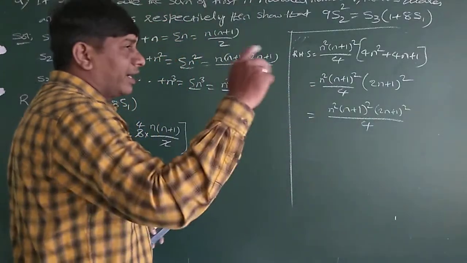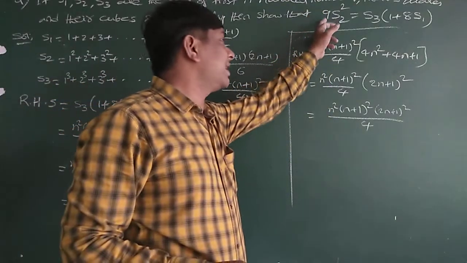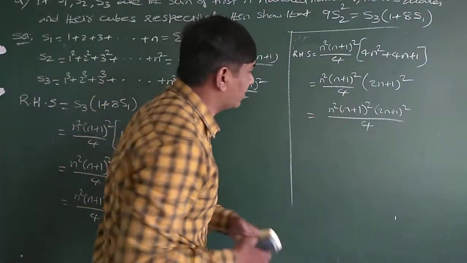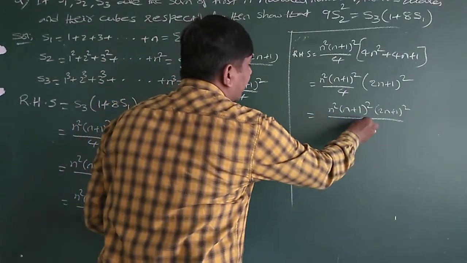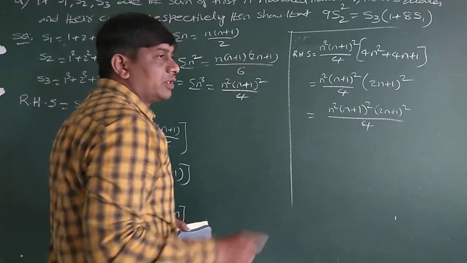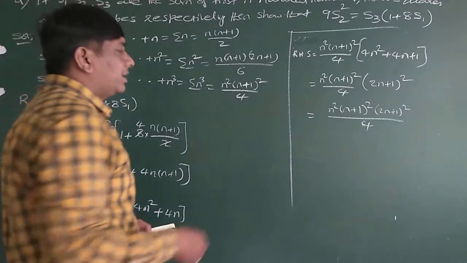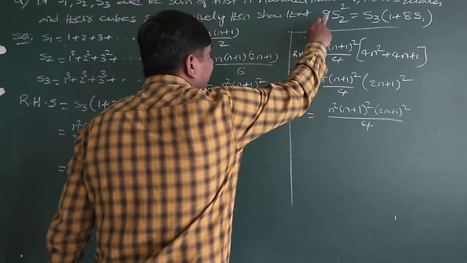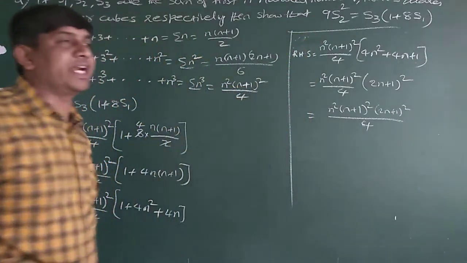That means, once you check the LHS part, what do you required? It is a very simple way. If you need to take a square as common, 2 square we will get, but I required 6 square. Here 2 square only we will get. So 2 threes are 6, so 3 square I need to take as common, and I need to multiply that 3 square value. So the LHS part you required is 9 S2 square. Here square is okay, but you required a 9 as a quotient.